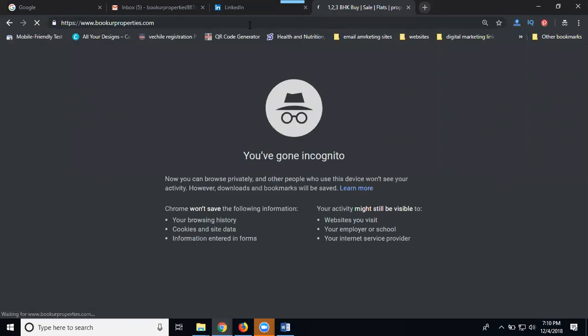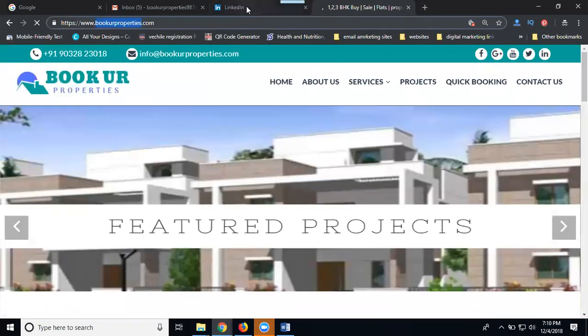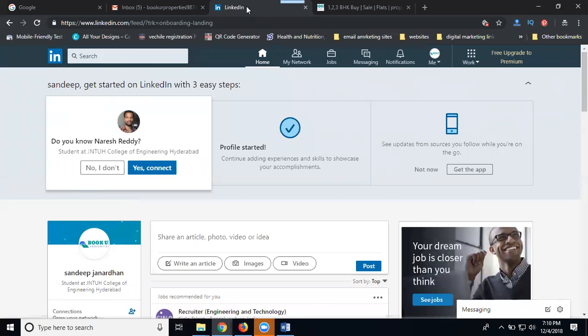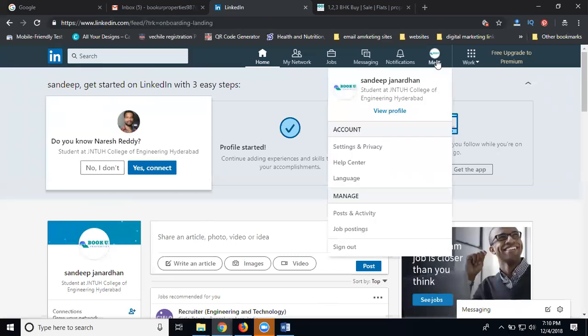Book Your Properties. I can create a company page with the same name, the same domain name. I'm not changing the domain name. Just here, I can go to this option. Click this option here. This is for your profile option.